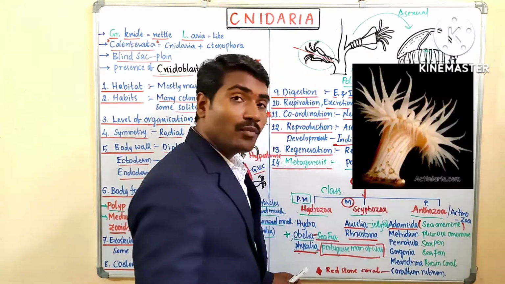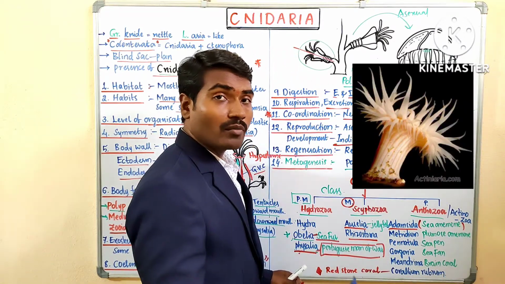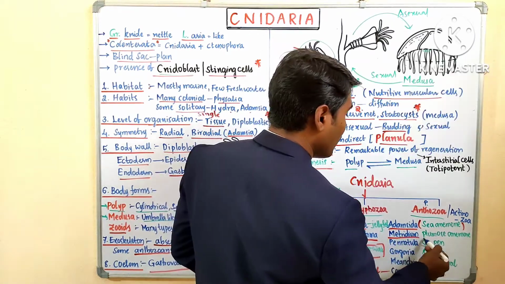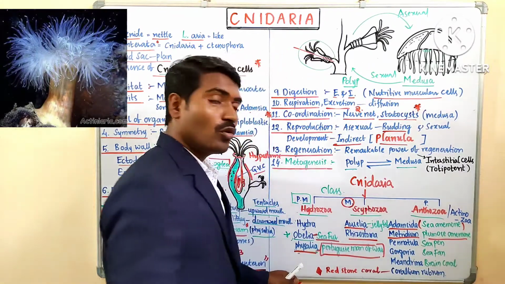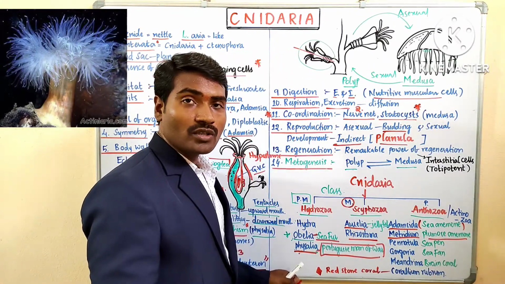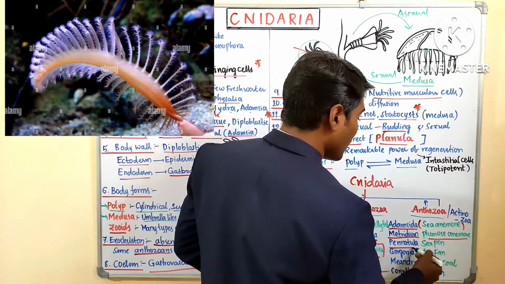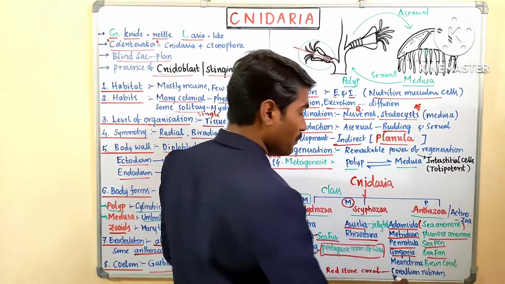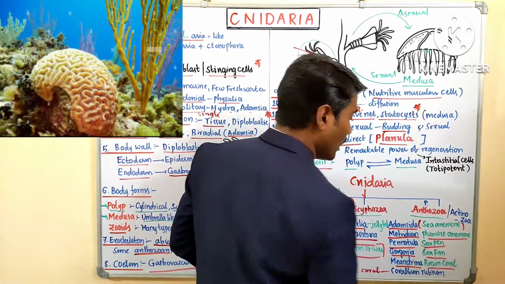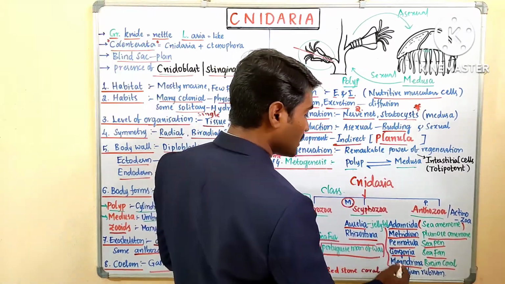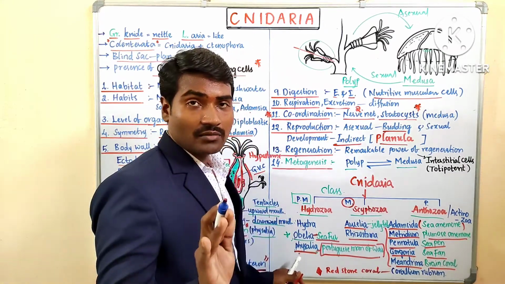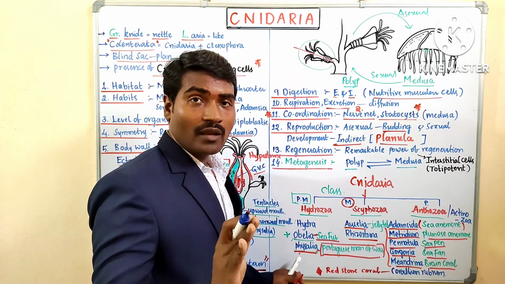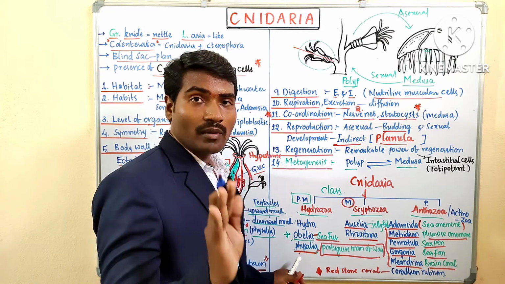Adamsia, sea anemone, is important. Metridium, Plummus anemone. Pennatula, sea pen. Gorgonia, sea fan. Meandrina, brain coral. These are asked many times in the NEET exams, so we have to remember their scientific names and common names.